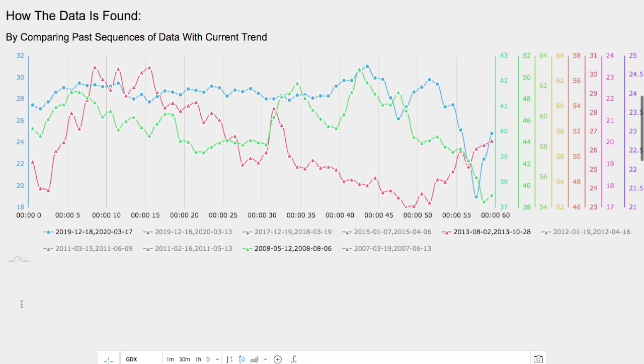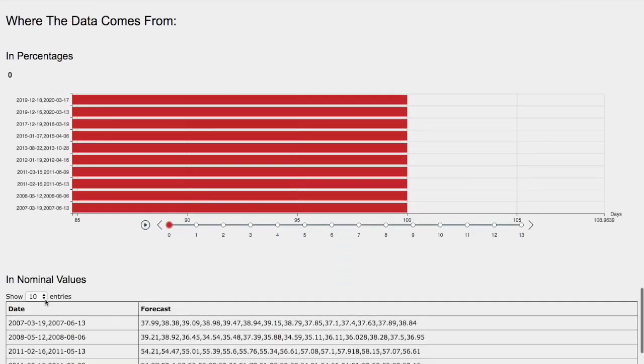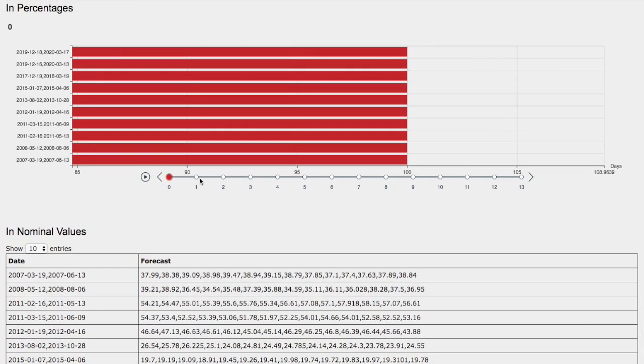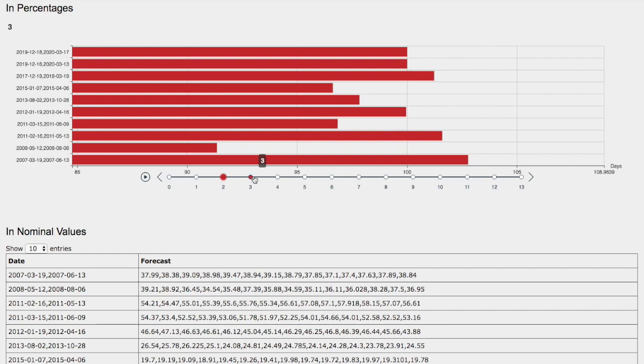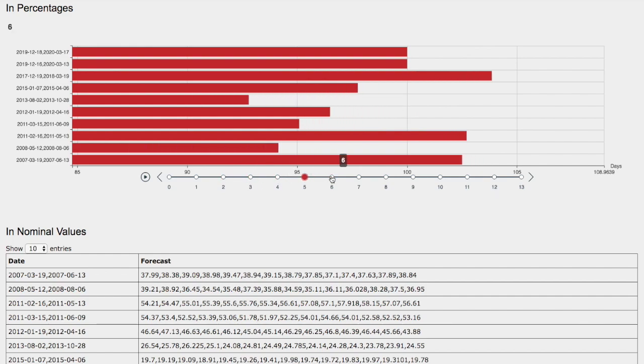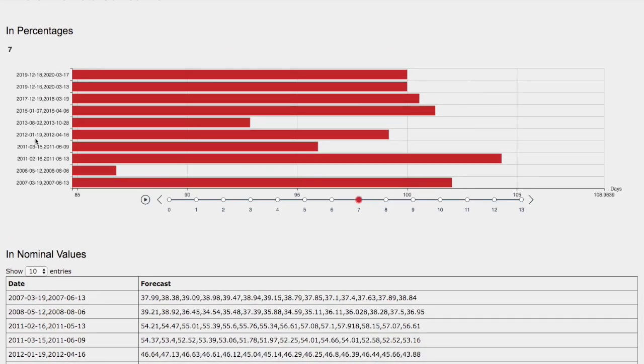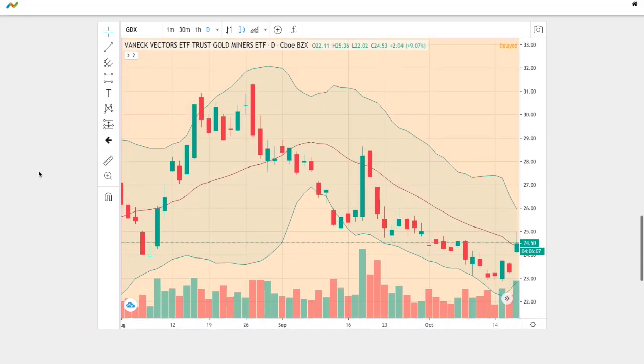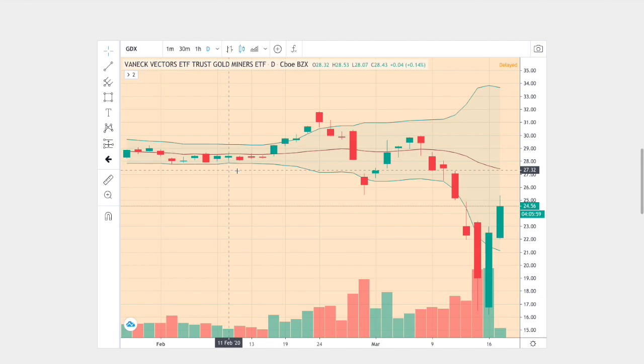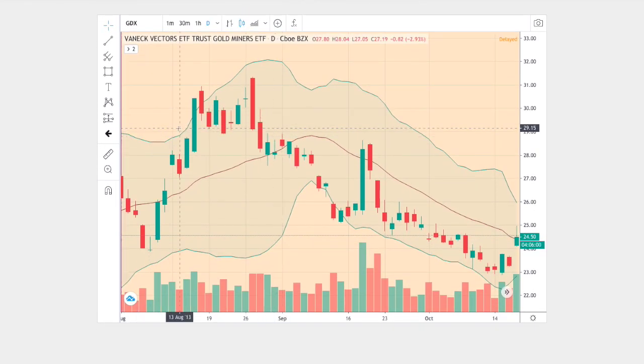So let's head to the day-by-day forecast for gold miners. So what we have is 1 day out, 2 days out, 3 days out, 4 days out, 5 days out, 6 days out, and 7 days out. So what we have here are the models, and which one of these models we should consider looking at. Ideally, the model that is best matched to the current trend. Right here we have the current trend, and below is the trend that I believe is the best match.